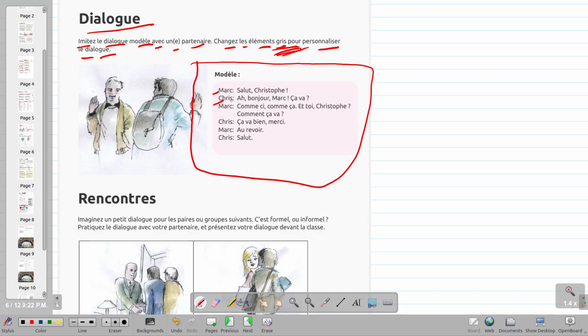Marc et Christophe. Marc says to Christophe, "Salut Christophe." And Chris says, "Ah bon, Marc, ça va?" Marc says, "Comme ci, comme ça. Et toi, Christophe? Comment ça va?" And Chris says, "Ça va bien, merci. Au revoir, salut."